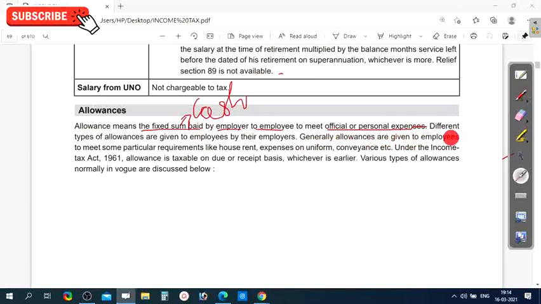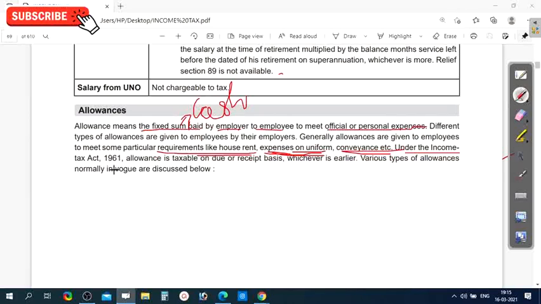Generally, allowances are given to meet particular requirements like house rent, expense on uniform, and convenience. To meet those expenses, an employer will provide allowances to the employee.